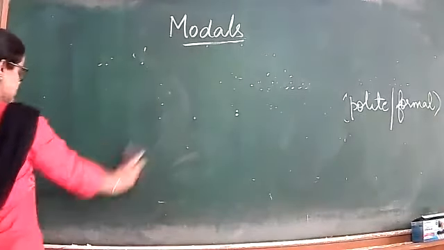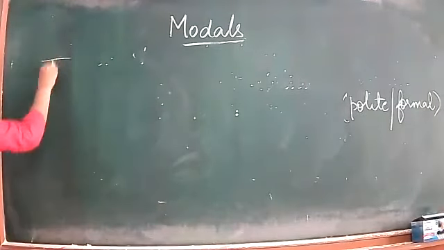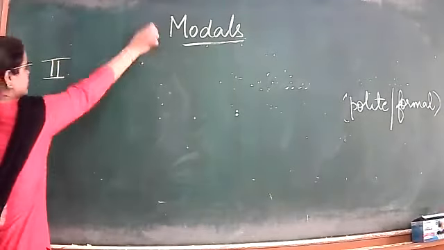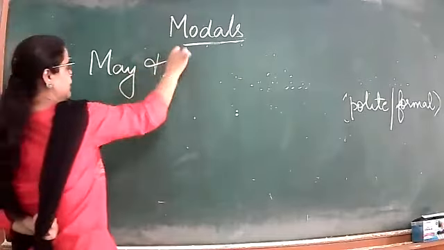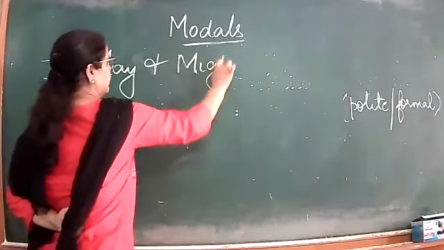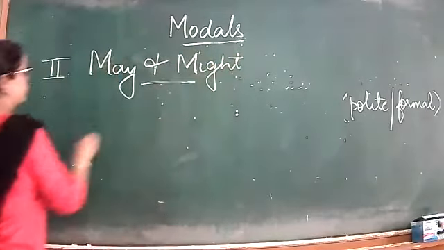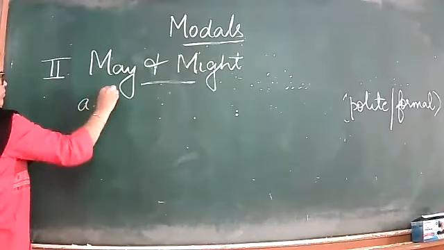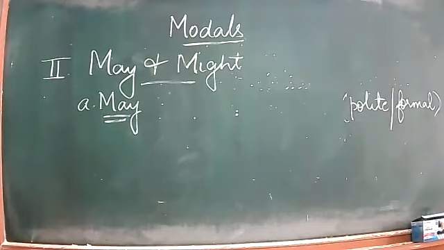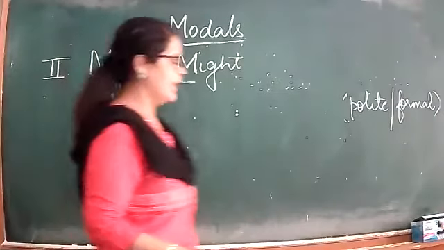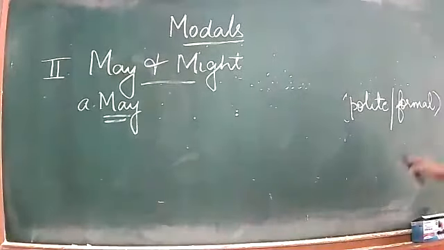Second group is may and might. First of all, may. So I'll write the uses here and you will make the sentence.